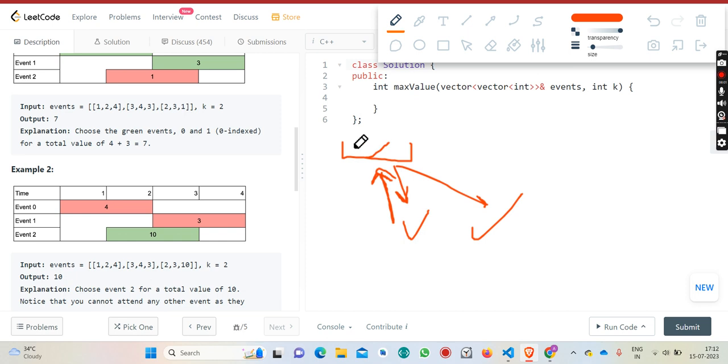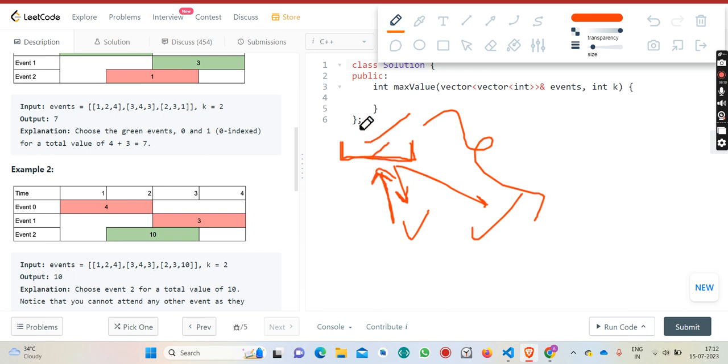Okay, because we have two choices at each event, either to attend that event or not to attend that event. Okay, and we have to find the maximum value.